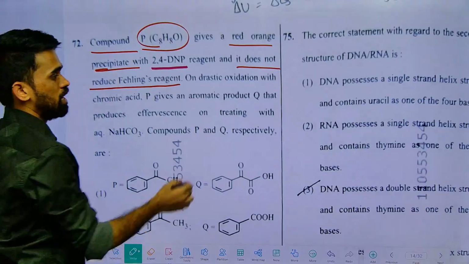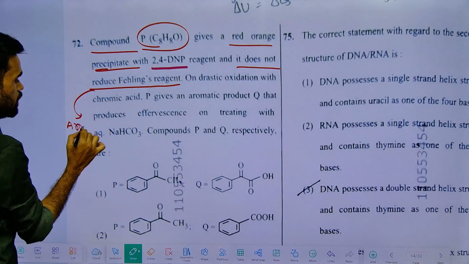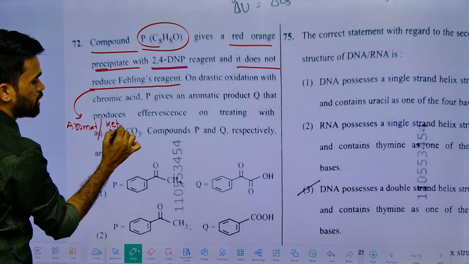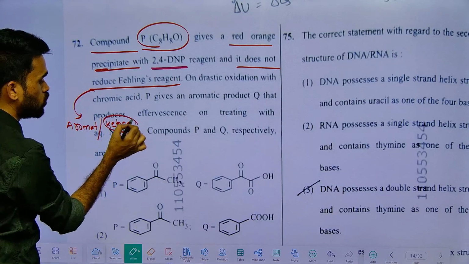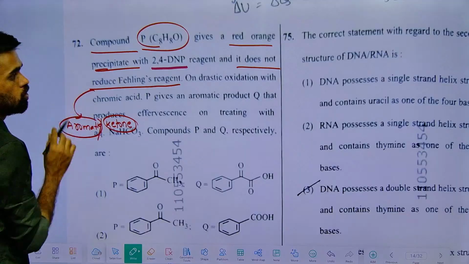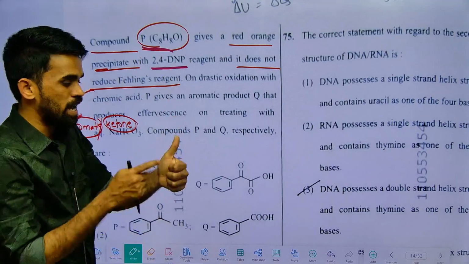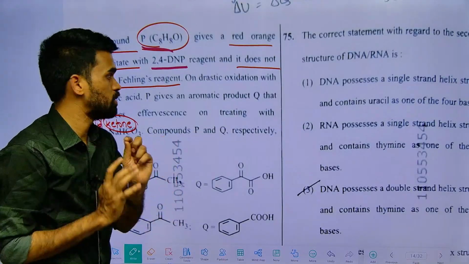We know Fehling's reagent cannot be reduced by aromatic aldehydes, and it cannot show any reaction with ketones either. Okay, this is the story. Definitely from the given 4 options, it can be an aromatic aldehyde or a ketone. These are the 2 possibilities we have.